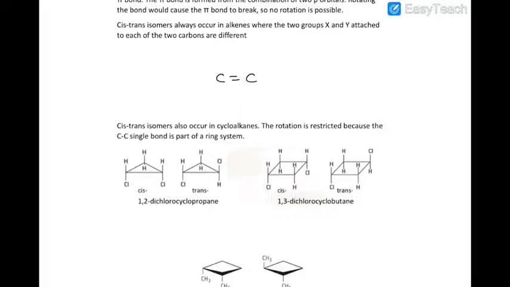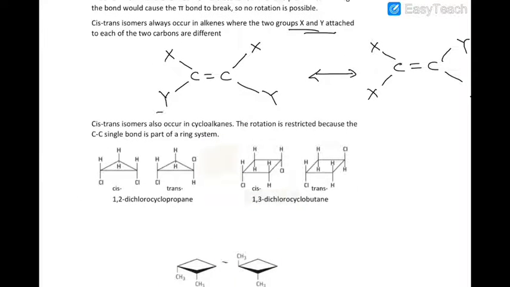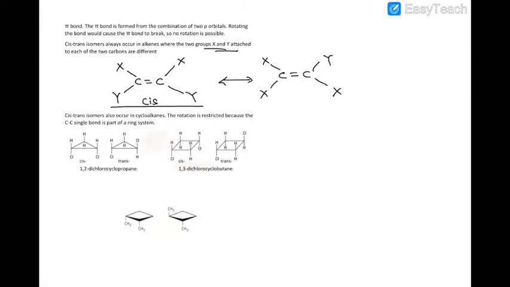So if you have a molecule where you have two different substituents, let's say substituent X and Y, and the positions are exchanged, you can end up with two isomers. When they are on the same side here, it's called the Cis Isomer. When they are on opposite sides, sorry, this is Y and this is X, when they are on opposite sides here, this is called the trans-isomer.